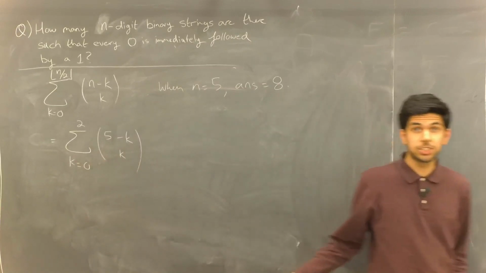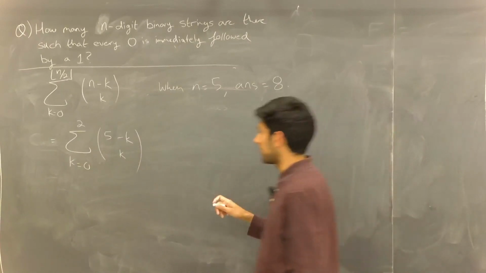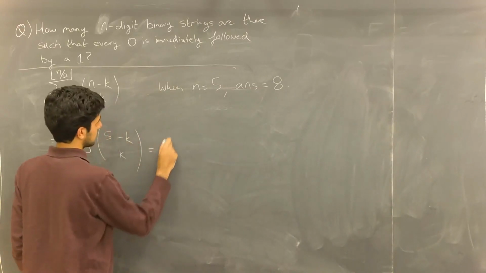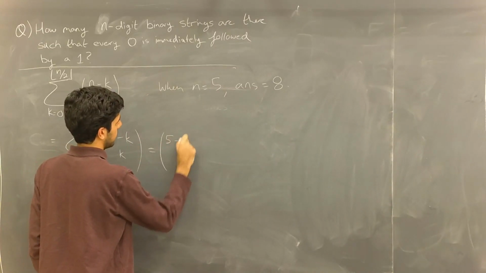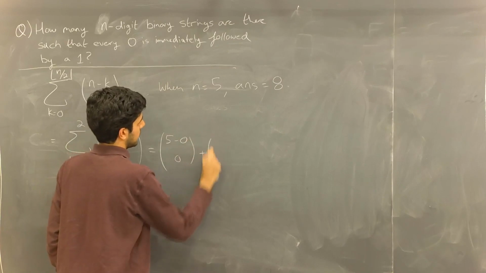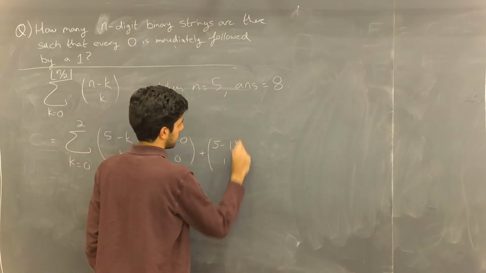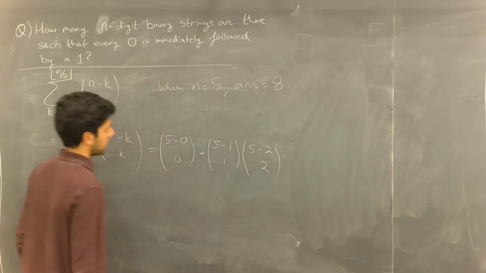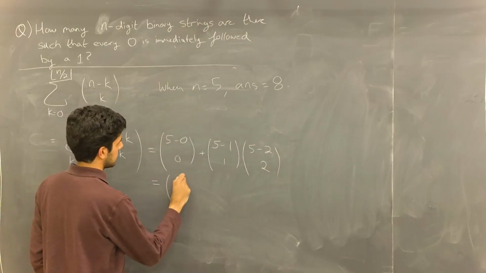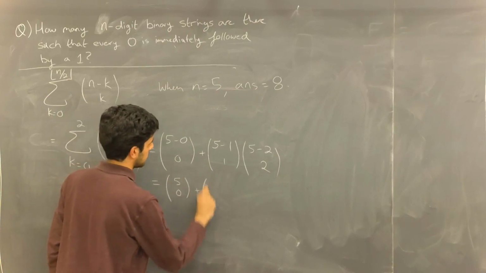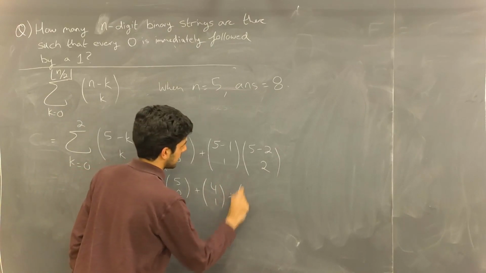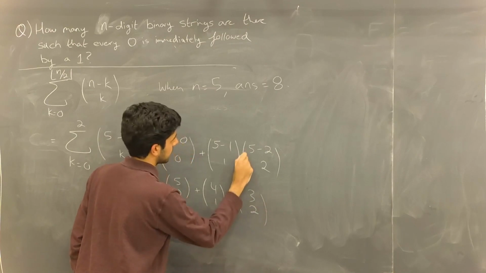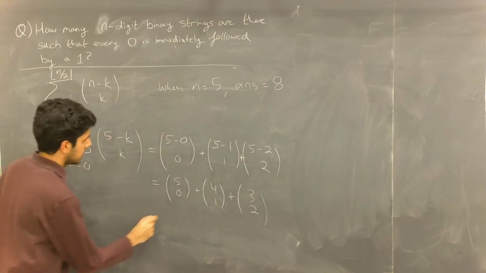So this is a summation on 3 terms, so let's just write out those 3 terms. The first is when k equals 0, then when k equals 1, and then when k equals 2. So this is 5 choose 0, plus 4 choose 1, plus 3 choose 2. I forgot the plus sign in there, but you get the point.